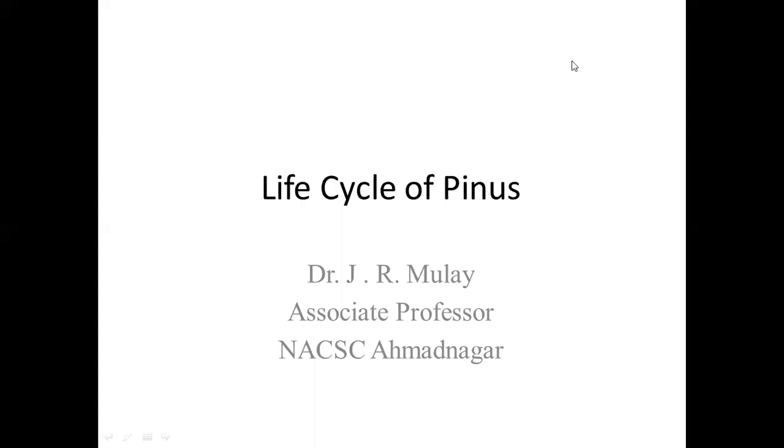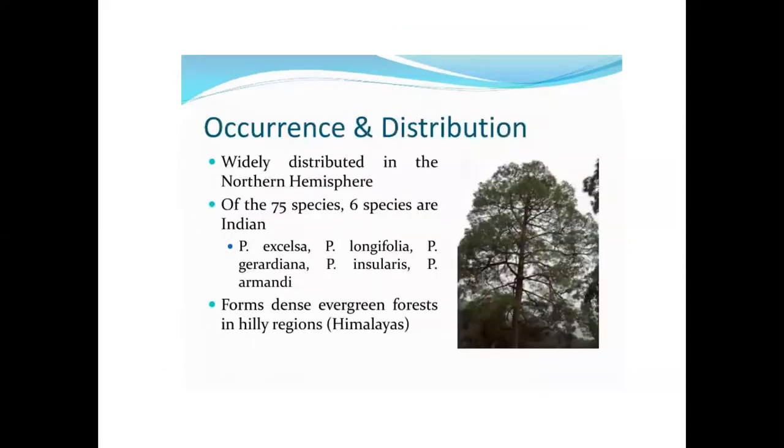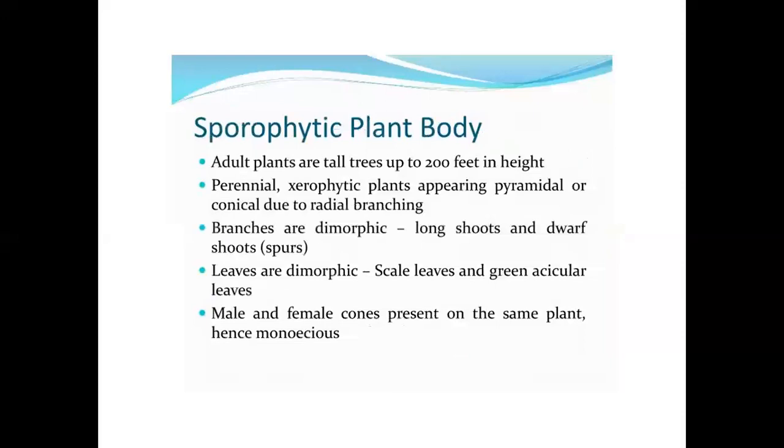Life cycle of Pinus. Systematic position: gymnosperms, Coniferophyta, class Coniferopsida, order Coniferales, family Pinaceae, genus Pinus. Occurrence and distribution: widely distributed in the northern hemisphere. Of the 75 species, 6 species are Indian: Pinus excelsa, Pinus longifolia, Pinus gerardiana, Pinus insularis, Pinus armandi. They form dense evergreen forest in hilly regions of the Himalaya.